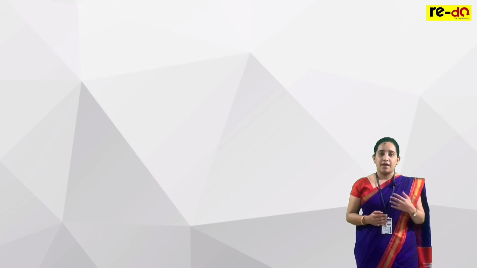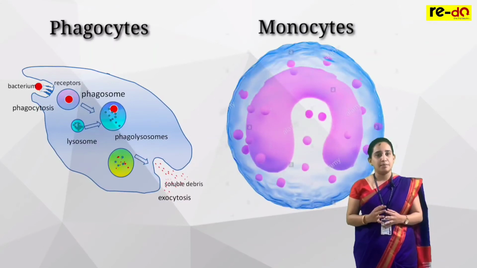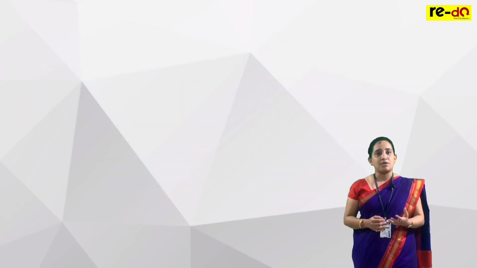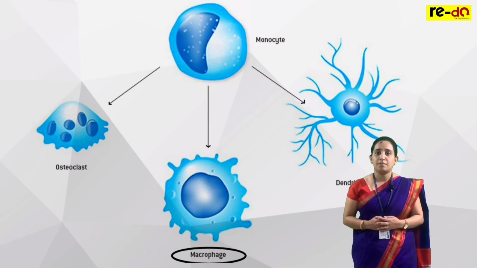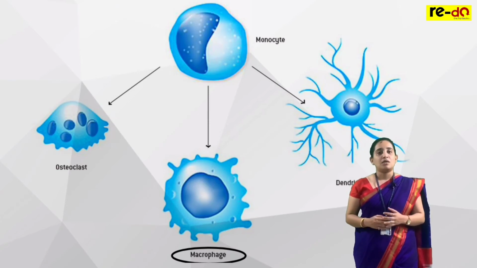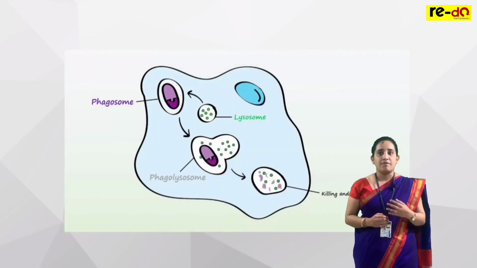These cells are the phagocytes, NK cells and the monocytes present in the blood, as well as the macrophages in the tissues, helping to provide the immunity and to get rid of these harmful particles or the pathogens. These cells, as I said, are phagocytic cells.